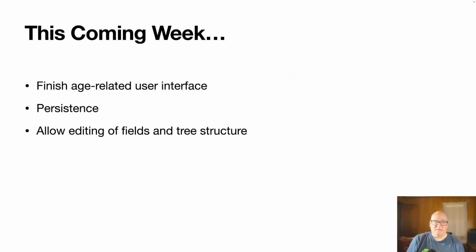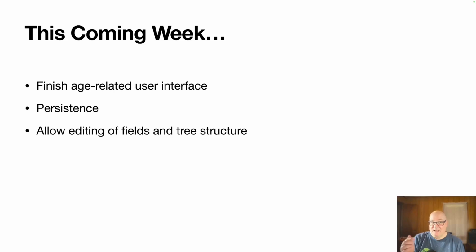Okay, and then this coming week, we're going to finish the age-related interface first. There's not a lot to do, but just kind of making sure that's together. Then I want to move into persistence. Right now, when you enter all your information and you close the app, which we do all the time because we're developing, all those values go away, and you have to re-enter everything. So it'll be handy to have persistence to make that stuff hang around.